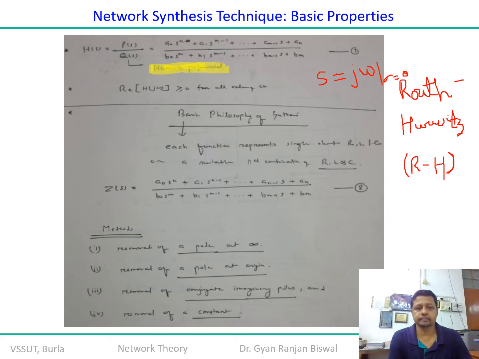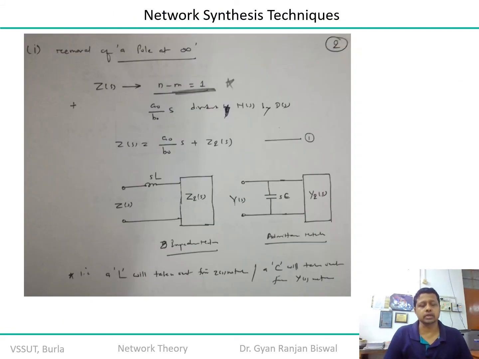So there are 4 methods we are going to discuss: in which circumstances we should remove a pole at infinity, a pole at the origin, a complex conjugate (complex imaginary) pole, or a constant. Let us discuss each method one by one. First is the removal of a pole at infinity.